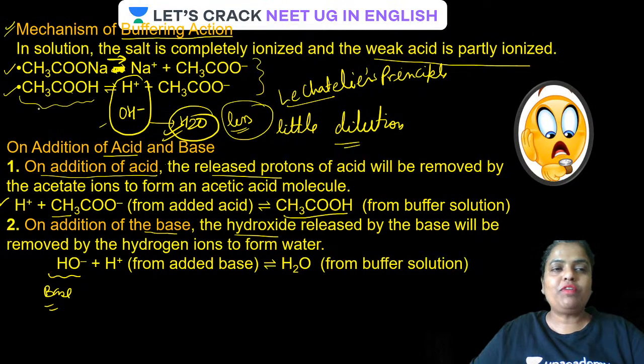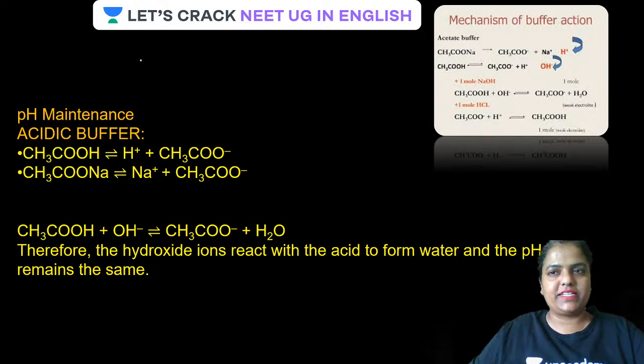Or what will happen to the equilibrium of this acidic buffer on addition of a small amount of H plus, or on addition of OH minus? Why does the pH not change on addition of H plus? Why does the pH not change on addition of OH minus? Okay guys, almost 8 to 9 types of questions which I have discussed just now will be asked on this. Now let us go ahead, guys.